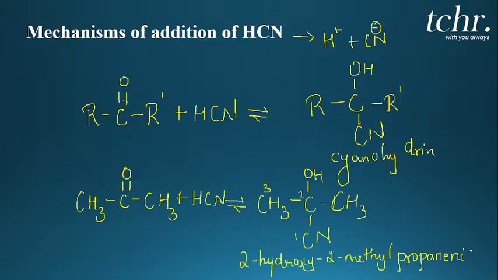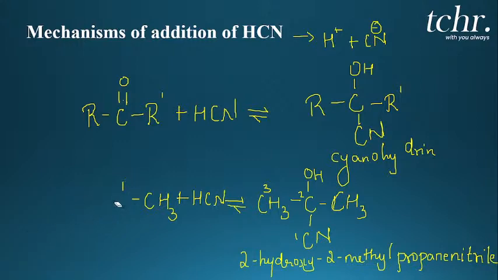Is it clear, students? So this is one simple way of understanding the addition of HCN to aldehydes or ketones.